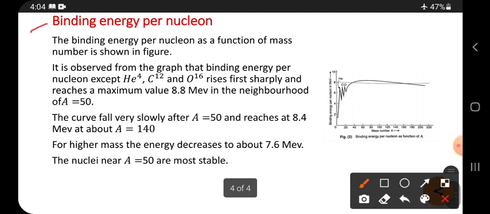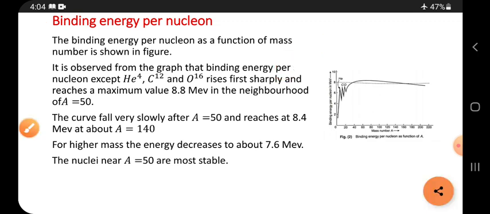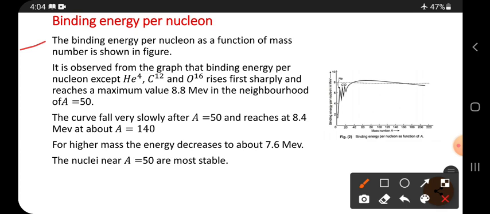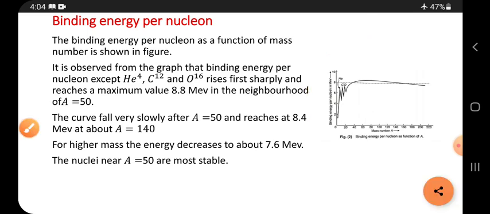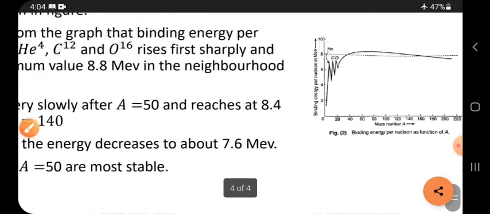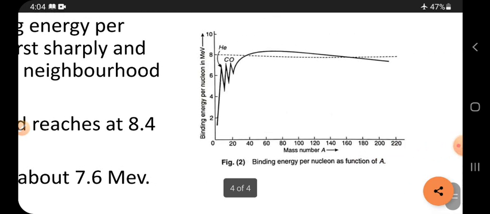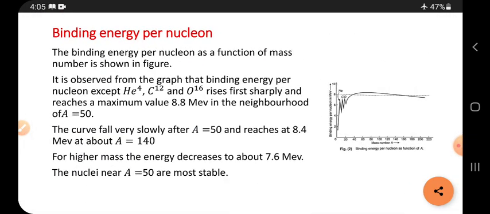Now binding energy per nucleon. Binding energy per nucleon means binding energy of protons or neutrons, how much? See here, the binding energy per nucleon as a function of mass number is shown in the figure. Mass number is taken on the x-axis and binding energy per nucleon is taken on the y-axis. So binding energy must be in terms of million electron volts only. See here, if you observe clearly, let me study what this is.